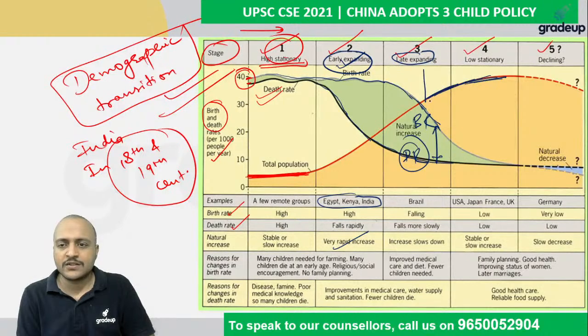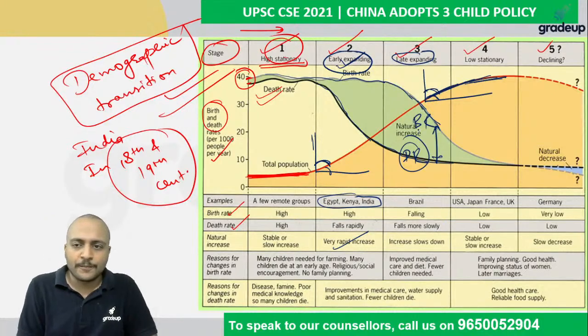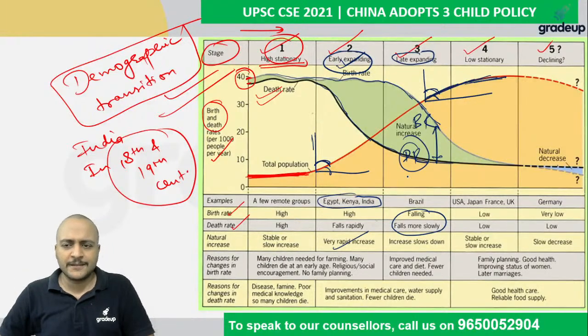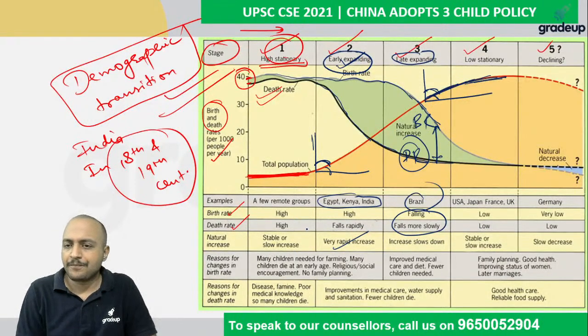You can check the slope up to this line. It is very small compared to this. So in this phase, population is increasing, but not very rapidly. Example, Brazil.